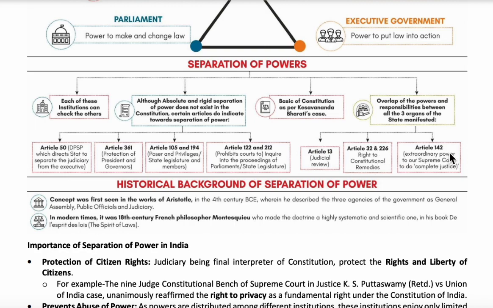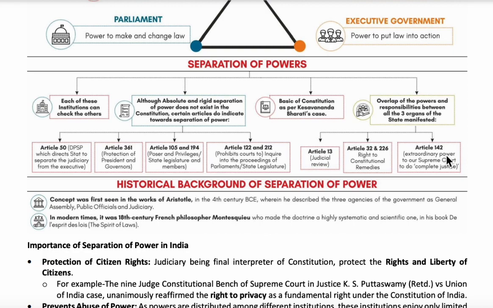Next is Article 142. It gives extraordinary powers to the Supreme Court to do complete justice. Article 32 is the right to constitutional remedies; you can approach the Supreme Court. Article 226 is that you can approach the High Court if your fundamental rights are violated. So here Article 13, Article 32, 226, 142, all these articles give more importance to judiciary. So these articles speak about separation of power, but give more importance to judiciary.